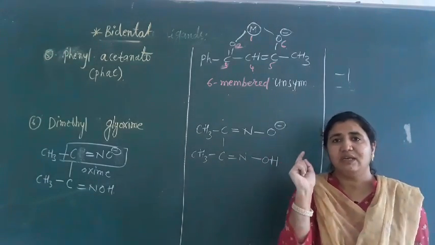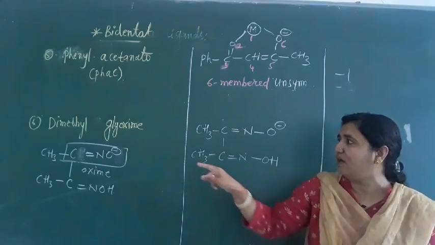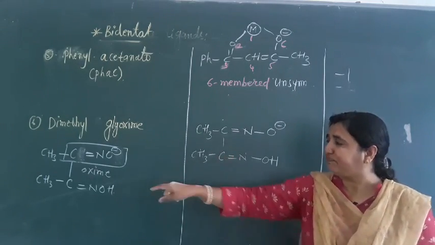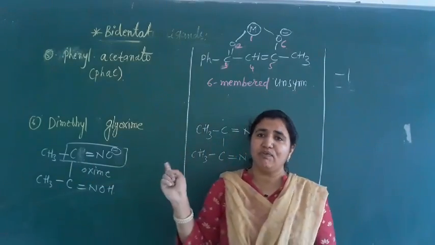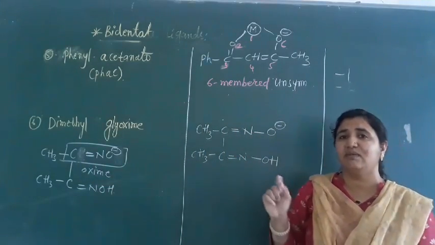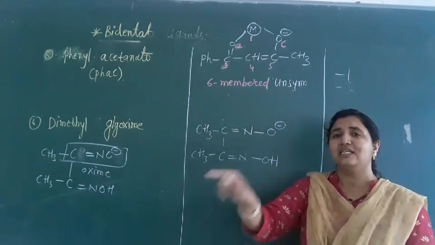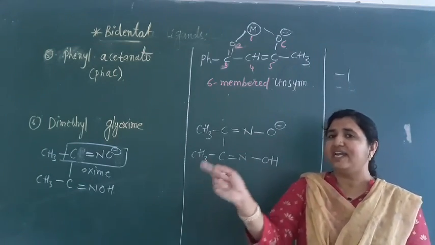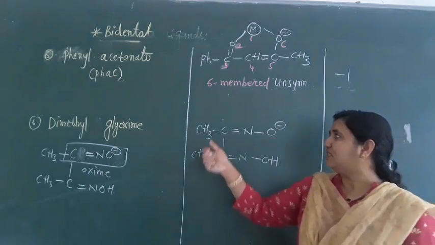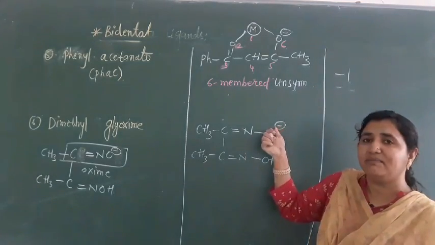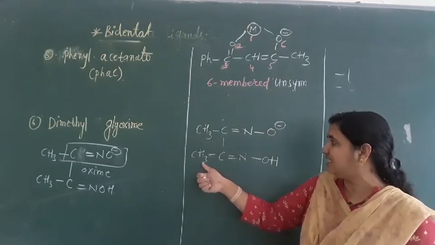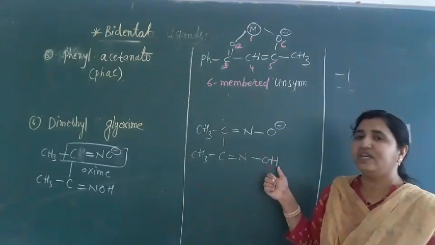So keep in mind that one, CH double bond and OH. H remove and add CH3 here. CH double bond and OH, that is oxime. So remove H and add CH3 there. So it is CH3 C double bond and OH. One H removed, it becomes a negative charge here. Similarly CH3 C double bond and OH here.